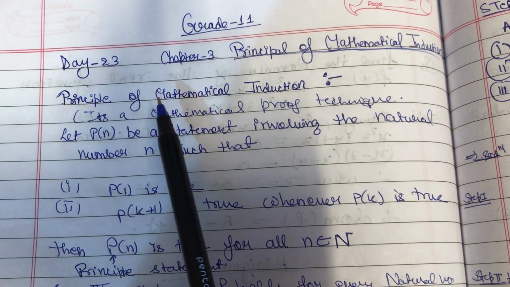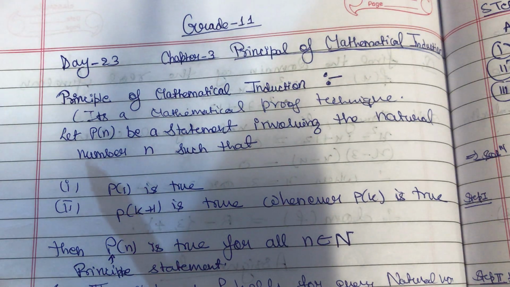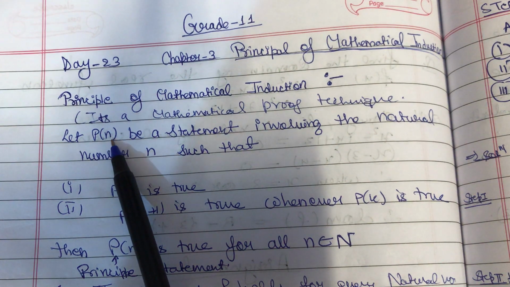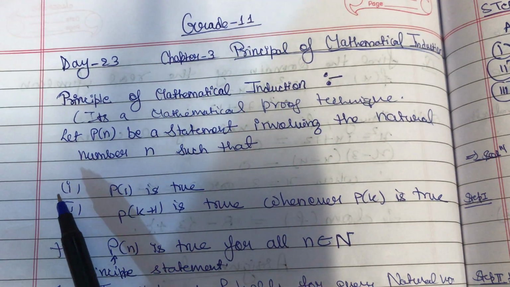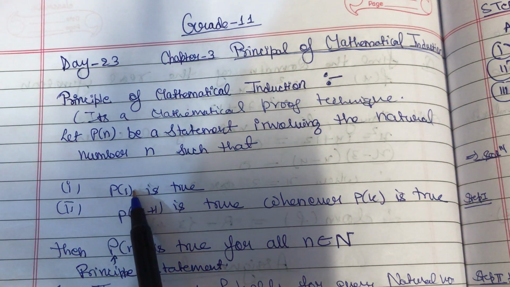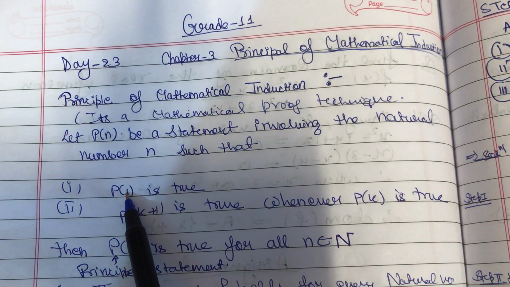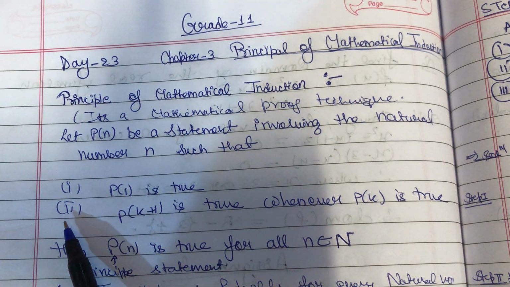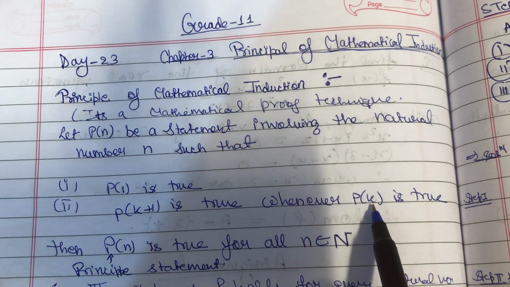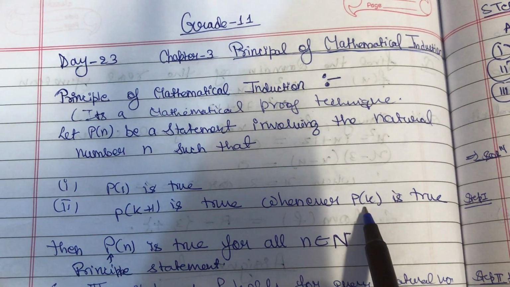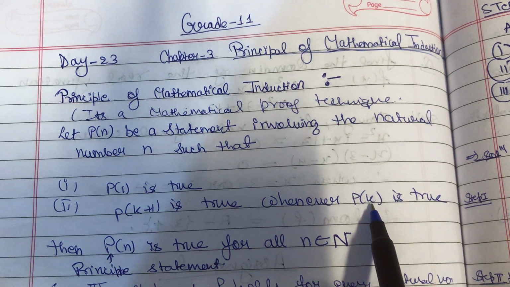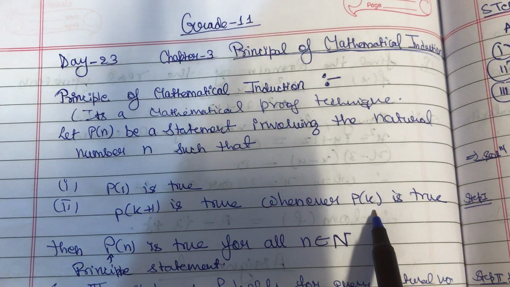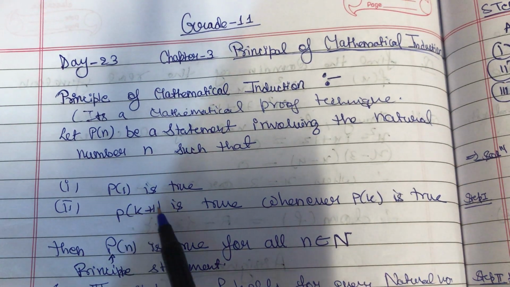So the principle of mathematical induction says that there is a principal statement on natural number such that first we prove that for P1, that is for n equals 1, the principal statement is true. And after that we assume that there is a value k for which the principal statement is true. And then we try to prove that if for the value k the principal statement is true, then it's going to be true for Pk plus 1 also.